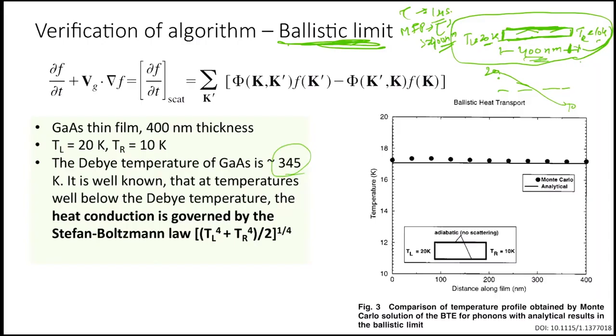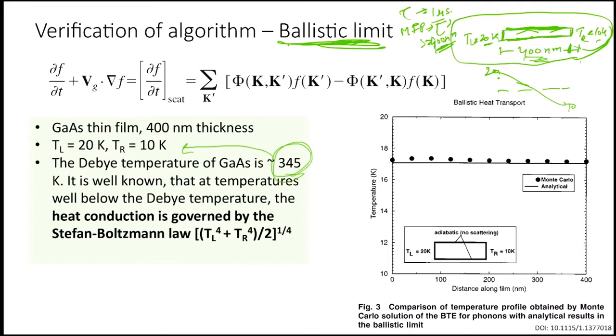The Debye temperature of this is 345. So the temperature we are looking at is much less than the Debye temperature. So basically, not all phonons are occupied. That's why only the low energy phonons are occupied, which would have a very long mean free path, much greater than 400 nanometers.